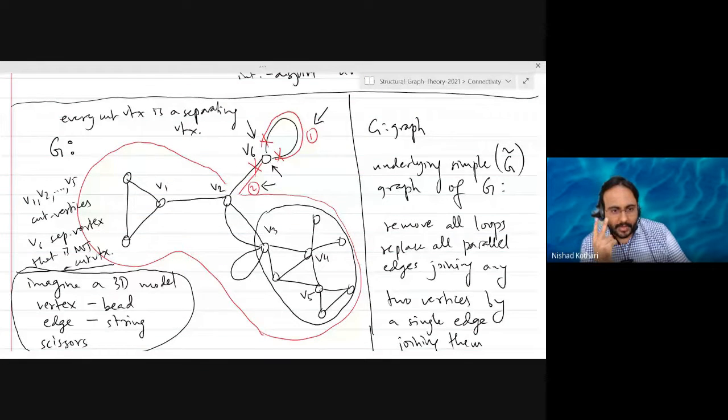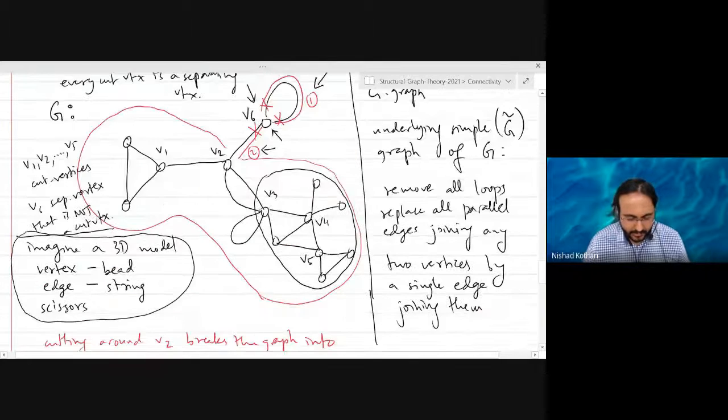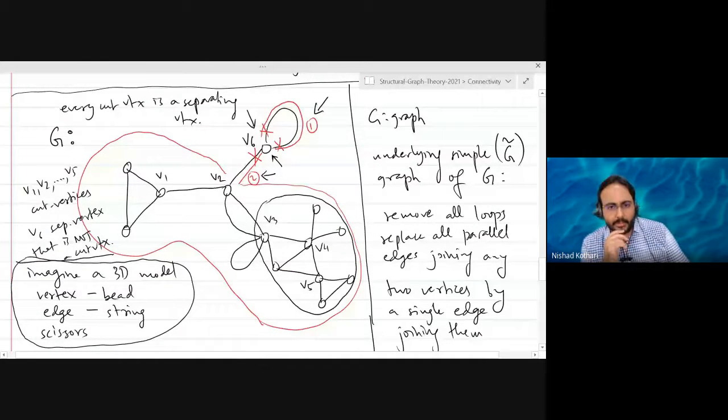And because we got at least two parts, we call V6 a separating vertex. Okay, and then there was a formal definition, but I'm not going to look at that right now. I want to go back to this intuition. Are there any questions or concerns about how we defined separating vertices using this intuition? Does everybody remember this? I hope.